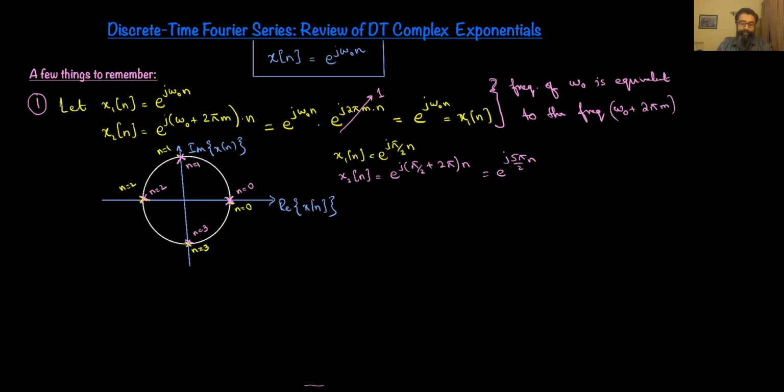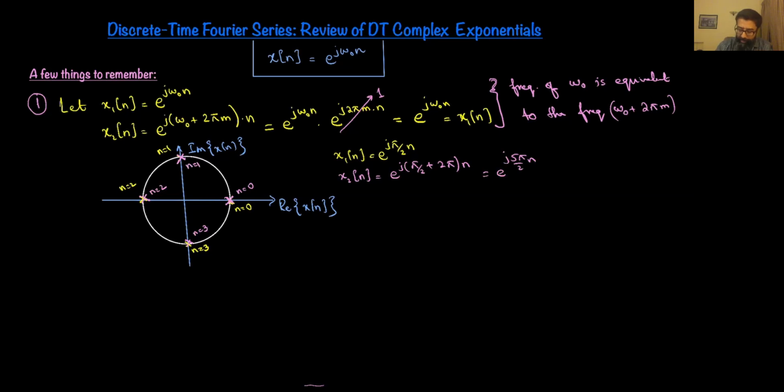So the bottom line, therefore, that we can conclude, not only from the analysis up above but also from this intuitive explanation here, is that the frequencies in discrete time are not unique.